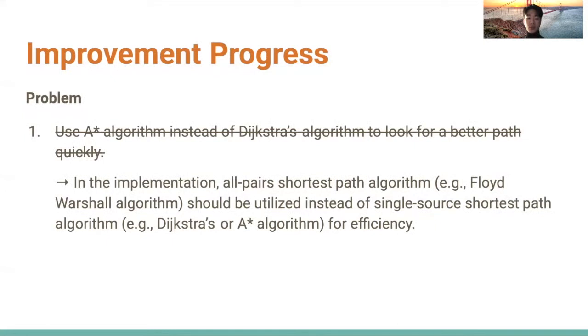So it is inefficient to use a single-source shortest path algorithm like Dijkstra's algorithm or A-star. In the implementation, an all-pairs shortest path algorithm like Floyd-Warshall is utilized. So our original plan to use A-star is impractical. We will reconsider how to improve the planning algorithm later.